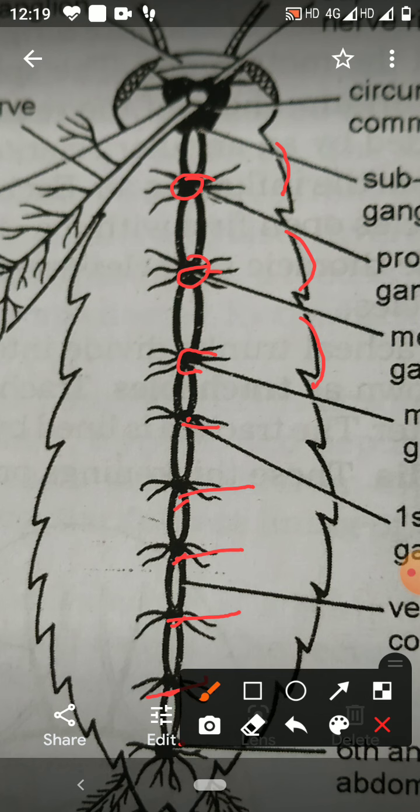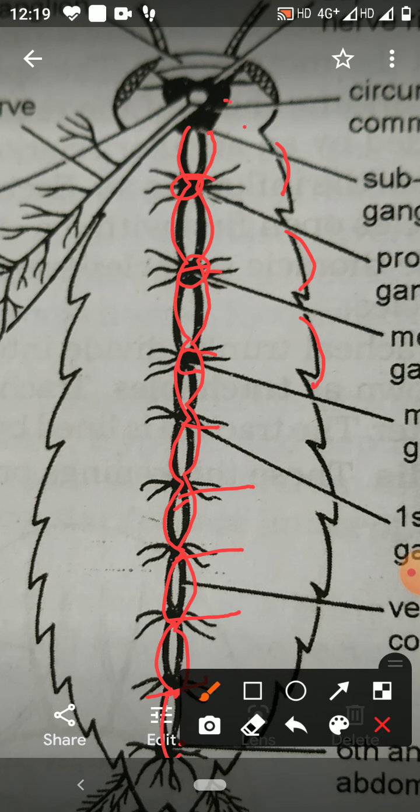So these, the brain and nerve cord, this is the ventral nerve cord. The ventral nerve cord is double. This is the one, and the other is the second one, this one. So there are two nerve cords. That's why it is called the ventral nerve cord, a double nerve cord.